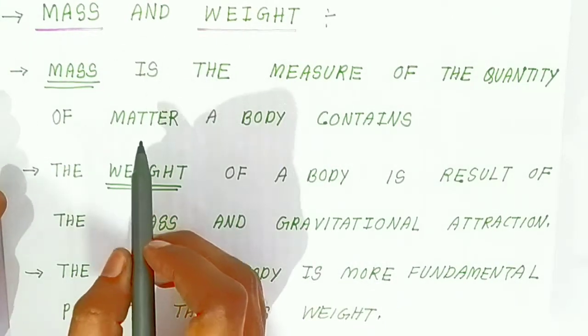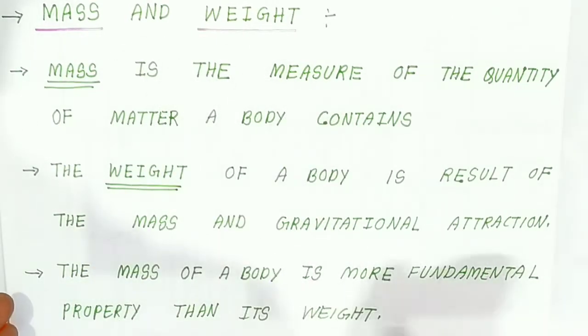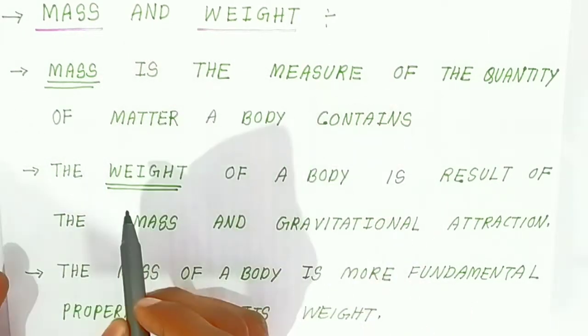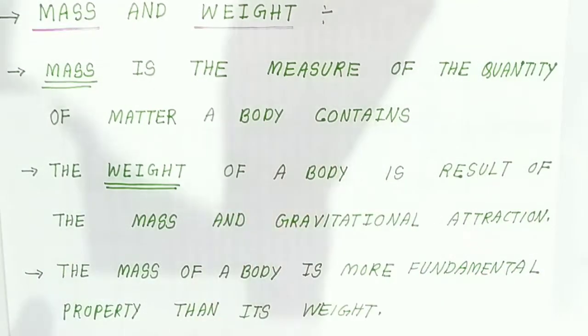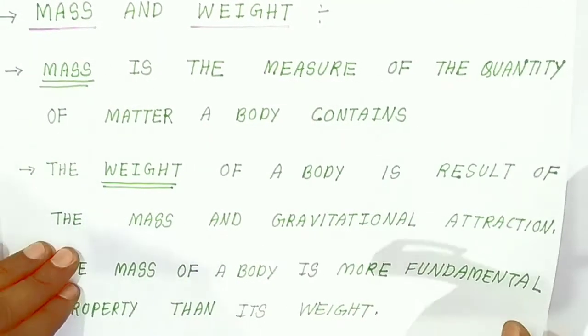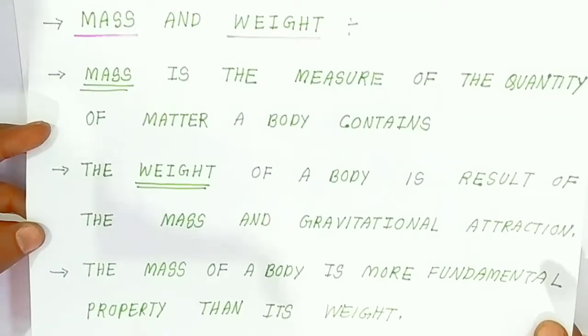The mass of a body is a more fundamental property than its weight. Understand, mass will never change in any place, but weight will change because of gravity. So this is the difference between mass and weight. You should know this from 7th standard, but we are learning it in 11th standard.